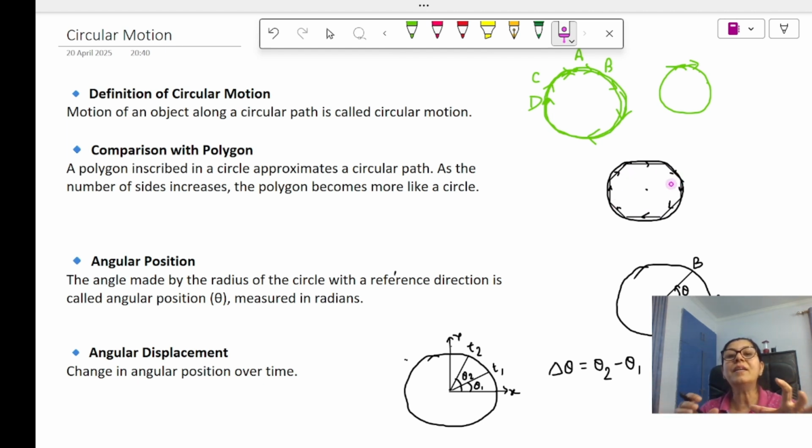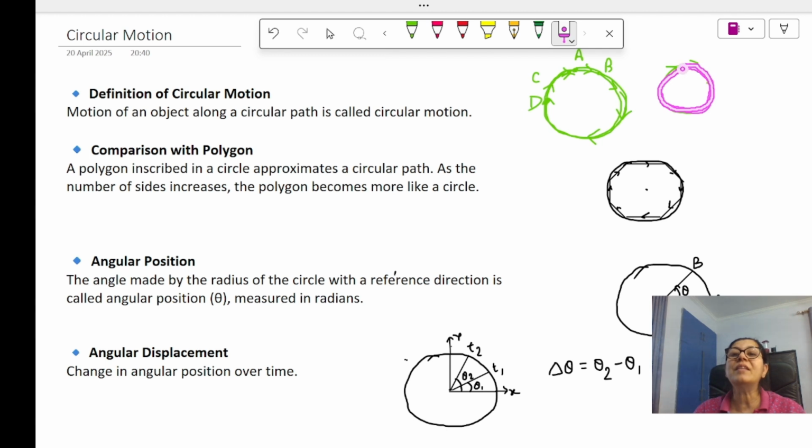So consider a circle made up of n or infinite number of sides of a polygon. For infinite sides of a polygon, there will be infinite directions. That is why I just said that in a circle, at each and every point, the direction is different.